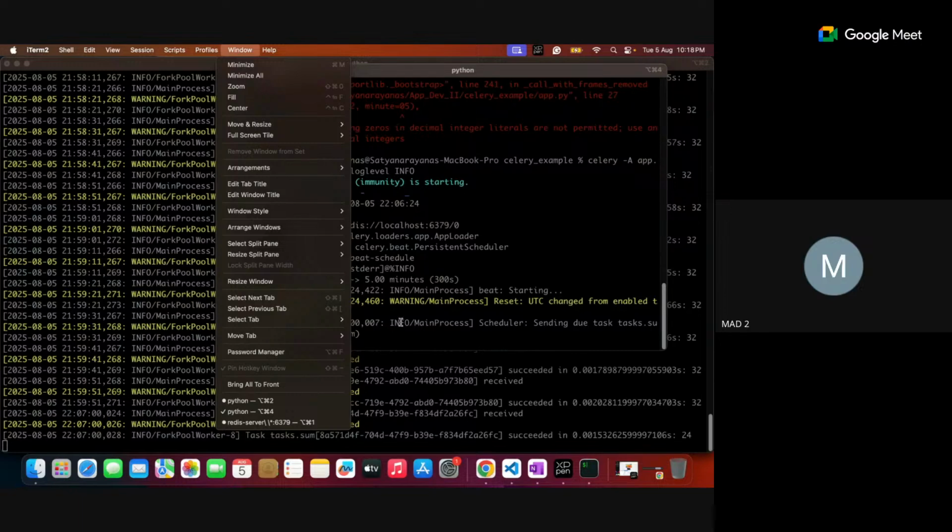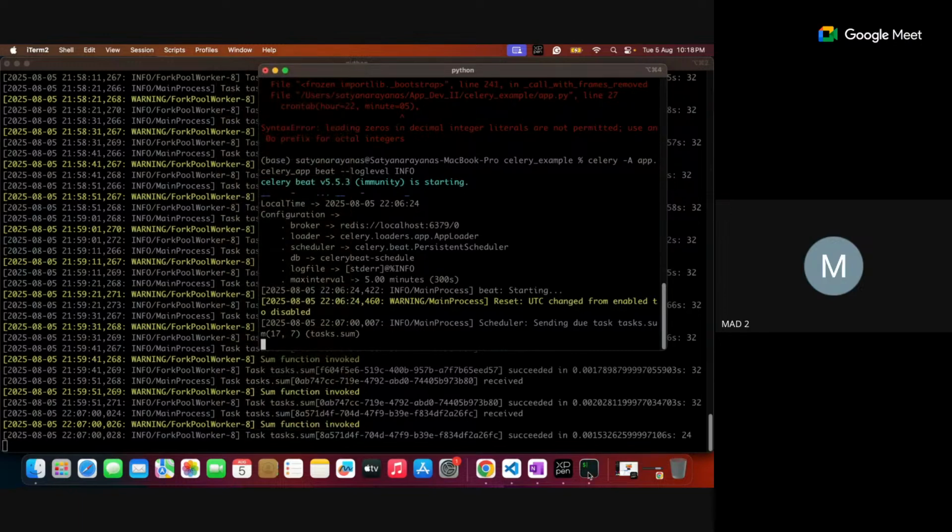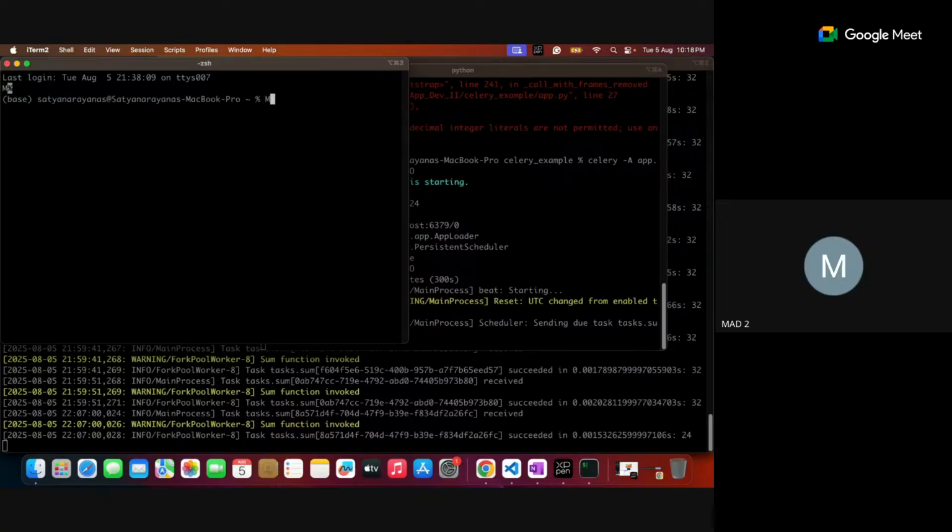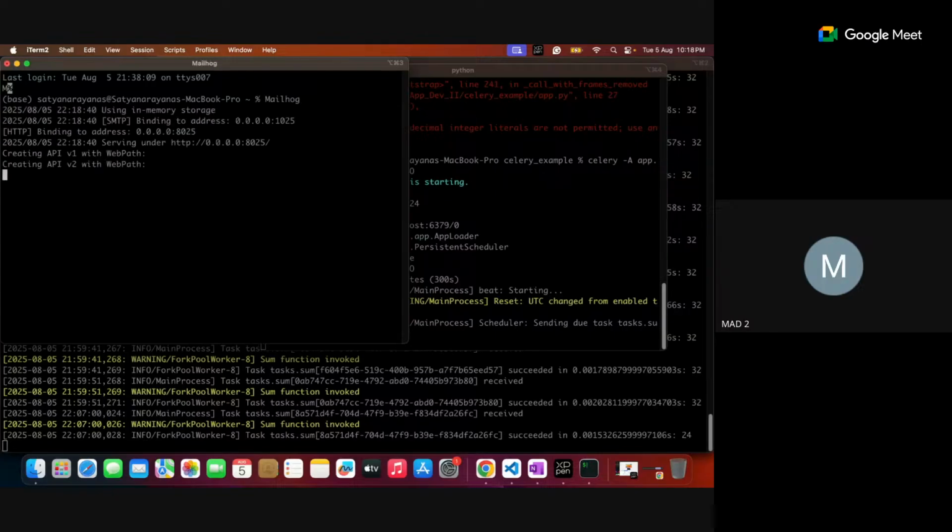I'm opening one more terminal, the MailHog. Yeah, this is the MailHog. As and when the MailHog is running, the serving is available on localhost 8025. This is the port number. I'm not sure whether it is this 8025 or 1025.